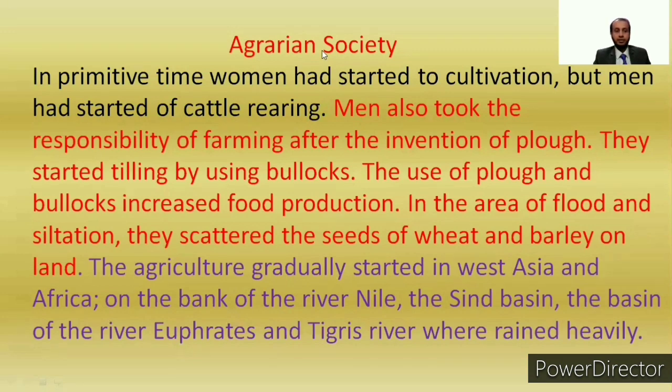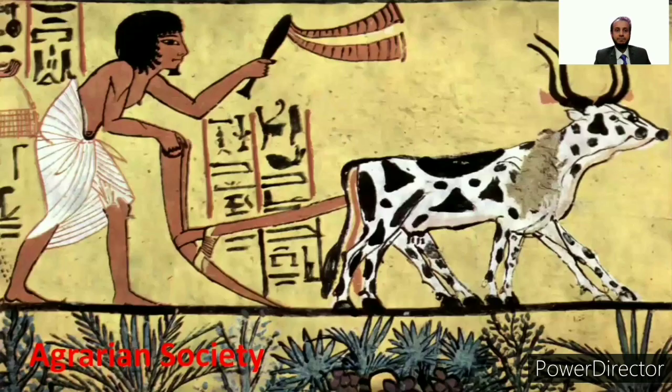In the area of flood and siltation, they scattered the seeds of wheat and barley on land. Agriculture gradually started in West Asia and Africa. On the banks of the river Nile, the Sindh Basin, the basin of the rivers Euphrates and Tigris were rained heavily. This is the picture of agrarian society.